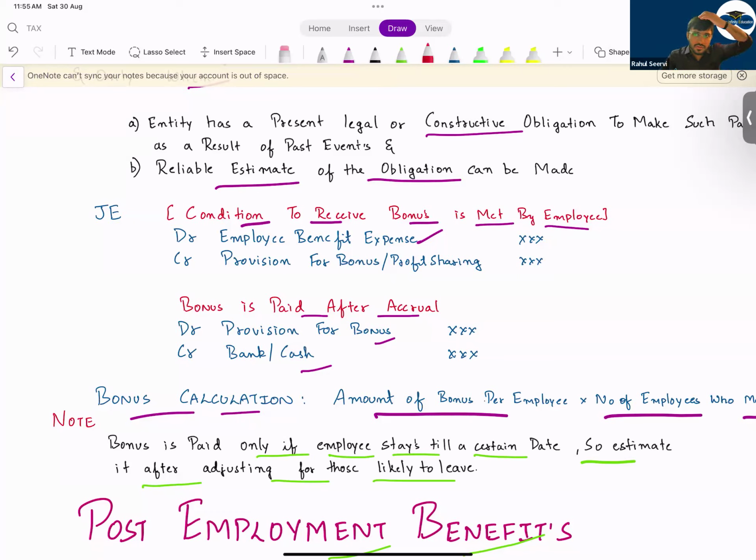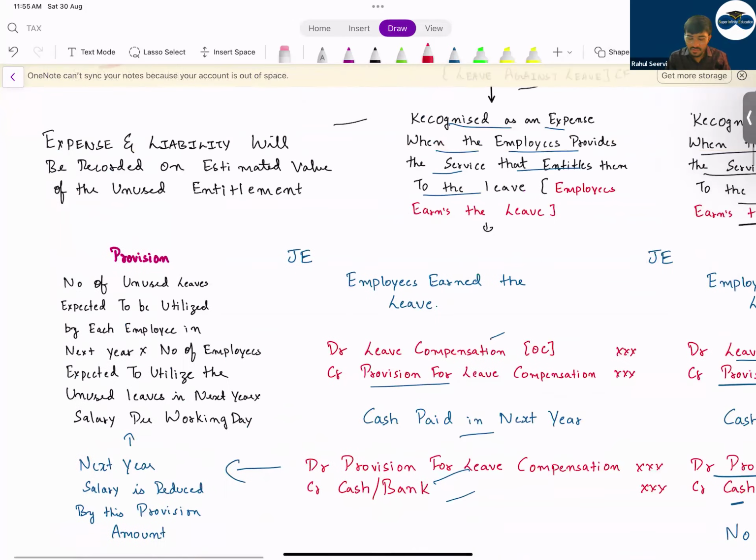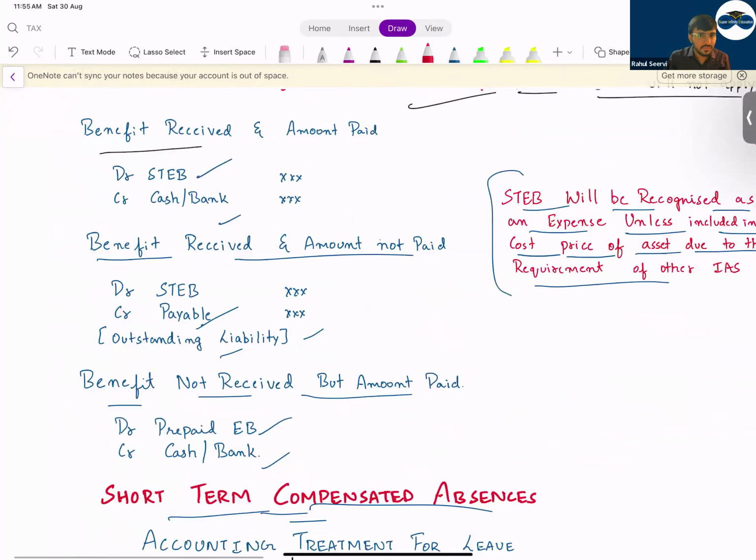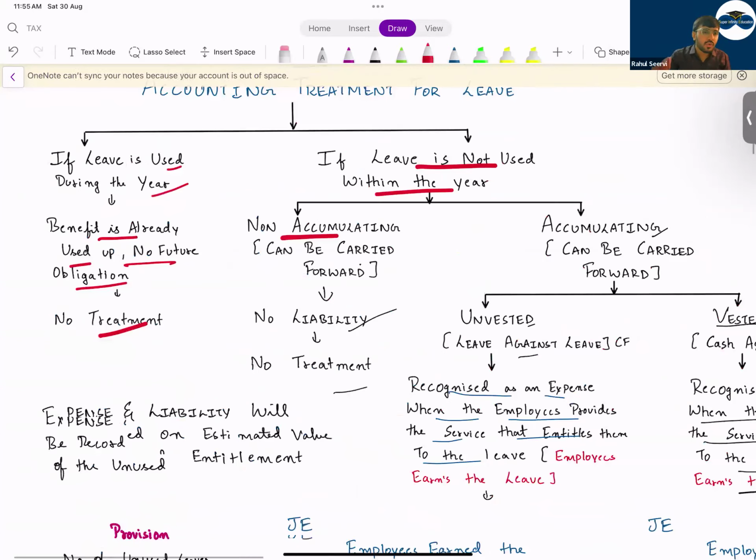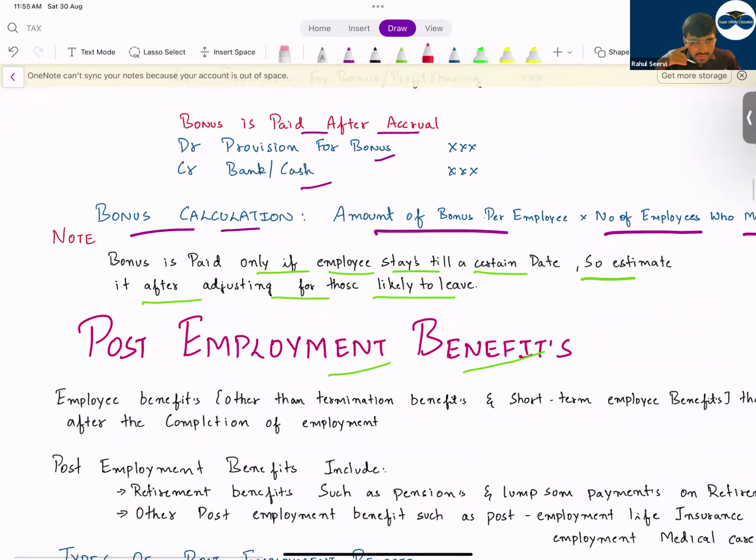No doubts, no doubts. Okay then. I hope it is clear to everyone. So with this, IAS 19 is done. Your financial instrument is done. So now I will do IAS 12 deferred tax. It will not take much time.